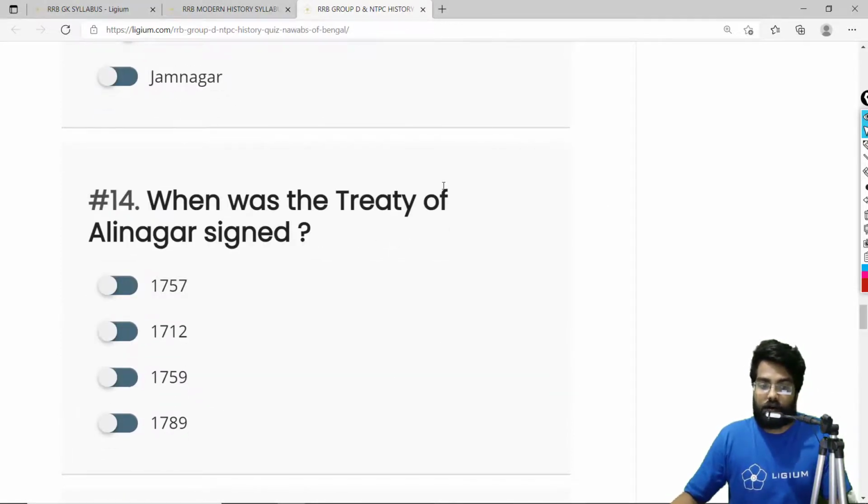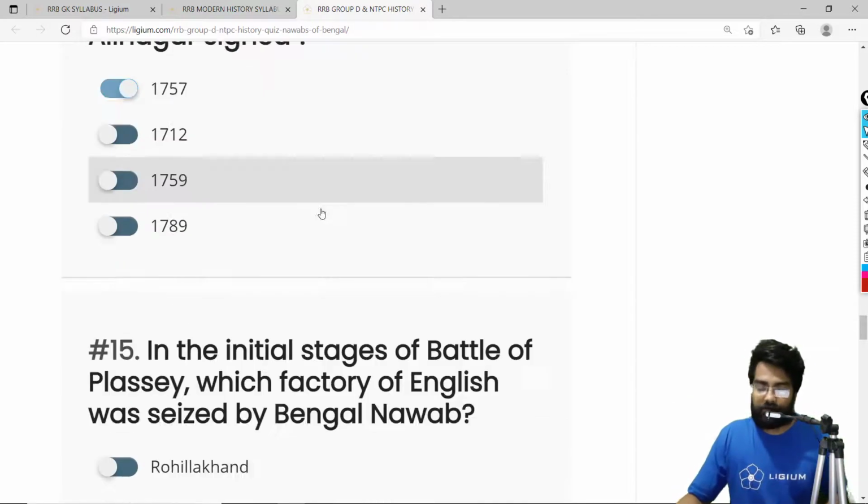When was the Treaty of Alinagar signed? Okay, so basically the Alinagar Treaty was signed somewhere before the start of the Battle of Plassey. The Battle of Plassey started in 1757, and the correct answer is 1757. The Treaty of Alinagar was signed in 1757, that is option A.